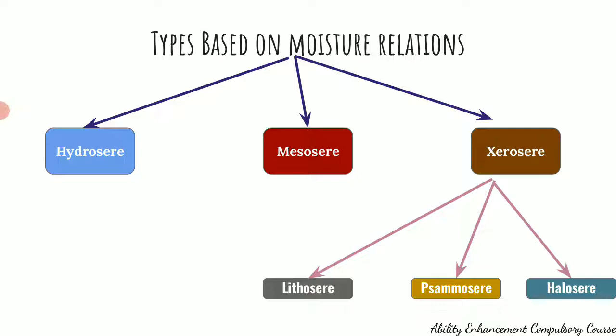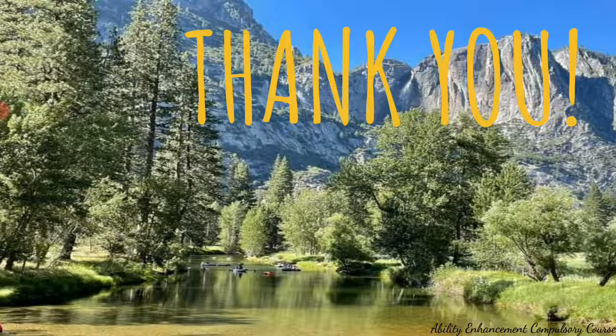Under xerosere, we again have three types. Those are lithosere, where the succession starts on rocks, psammosere, where the succession starts on sand, and halosere, where the succession is seen in extremely saline soil. So these are the different types of ecological succession based on moisture relations. We have seen what are the types of succession based on the area where it occurs, that is primary and secondary, and based on the moisture relations, we have hydrosere, mesosere, and xerosere.